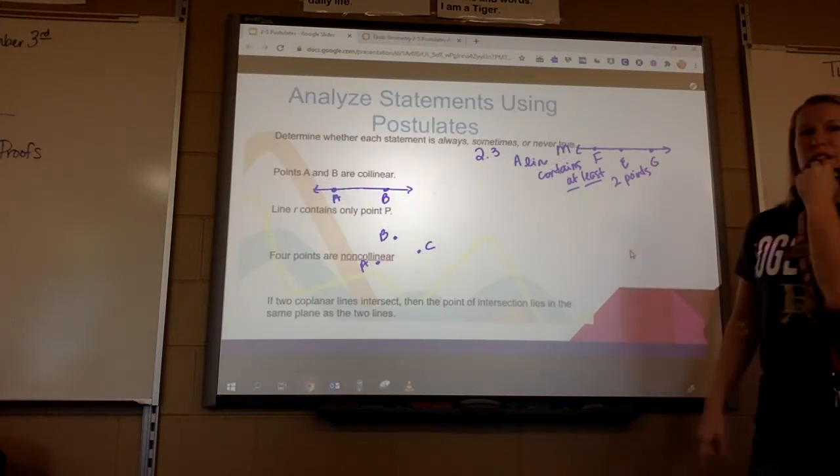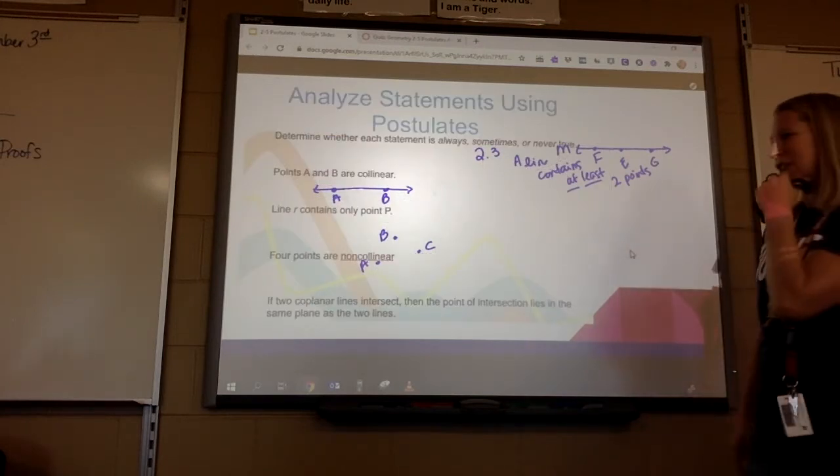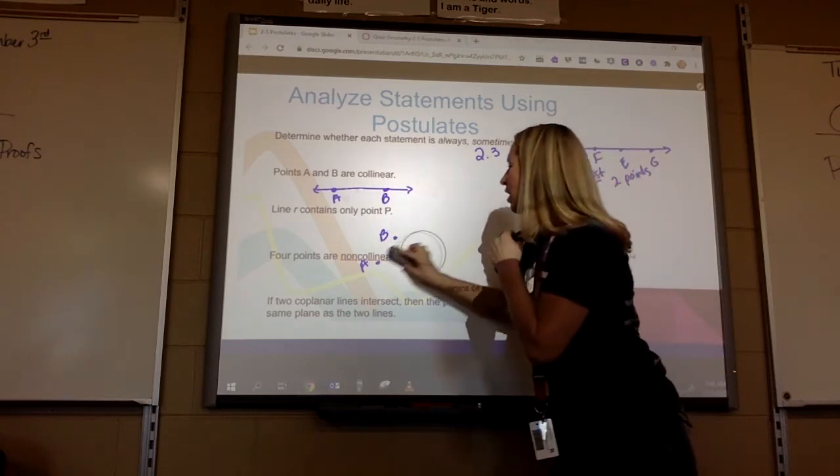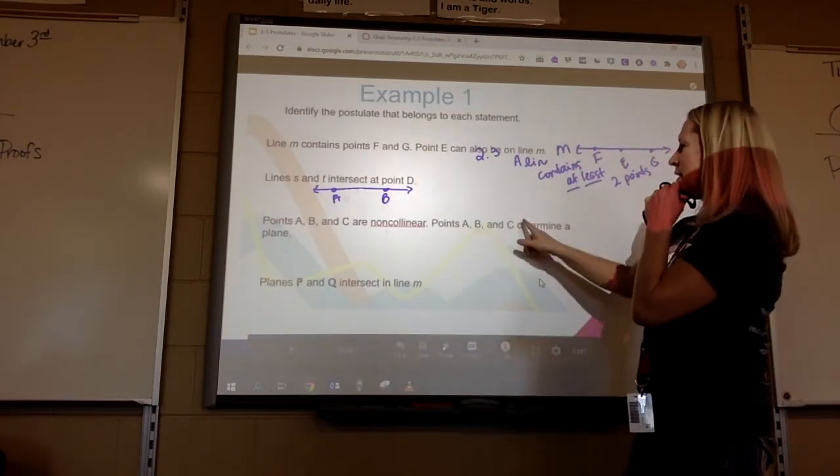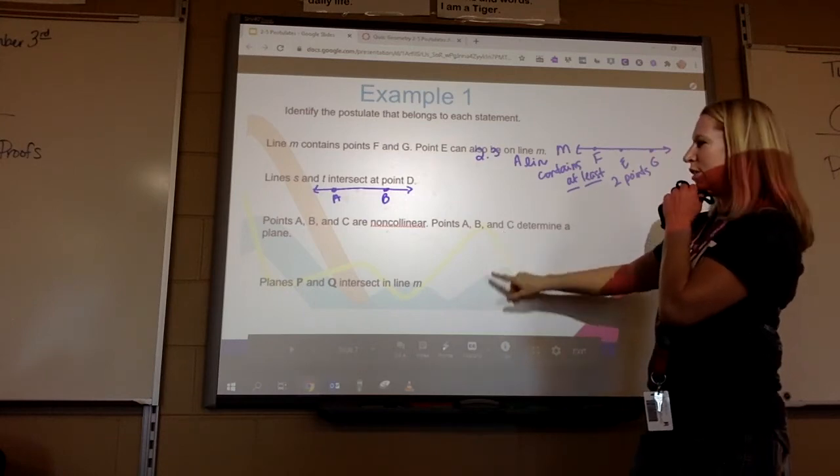Okay, is it tricky so far? Yes, it's kind of tricky. So this one would be 2.2.